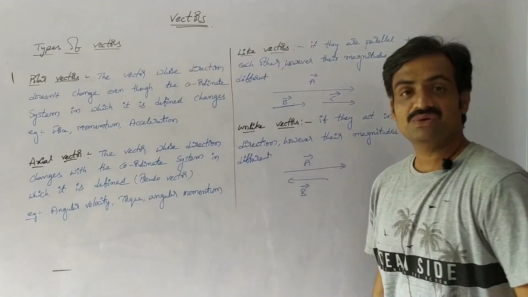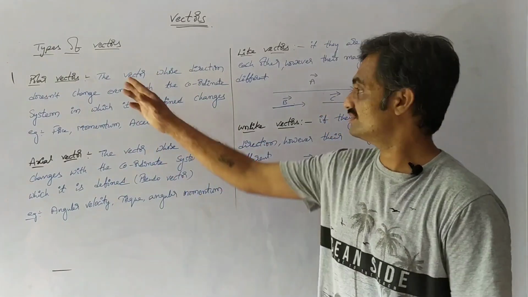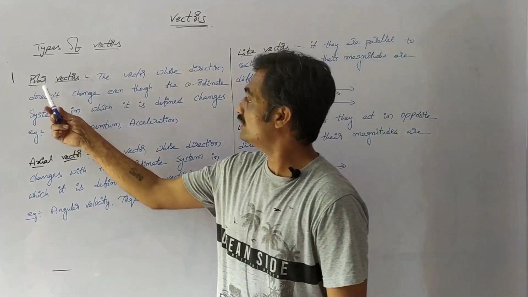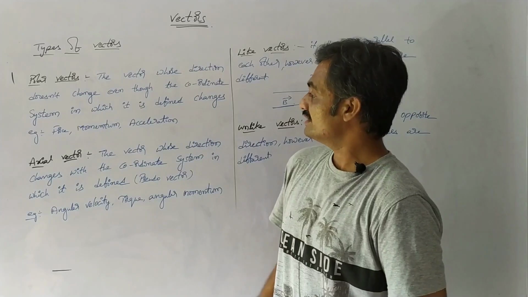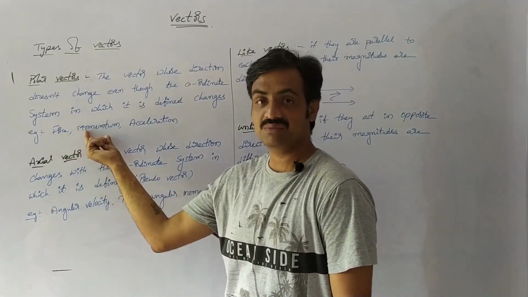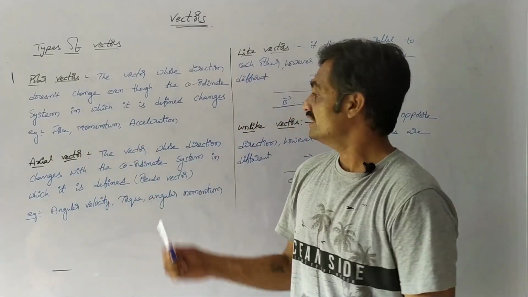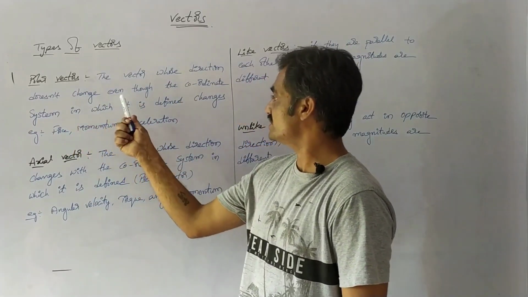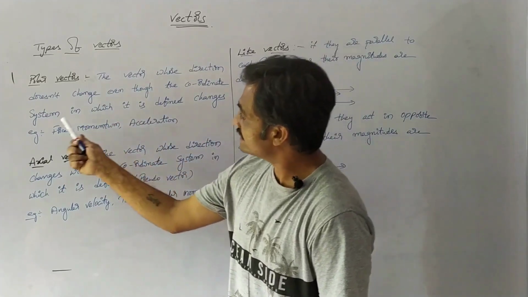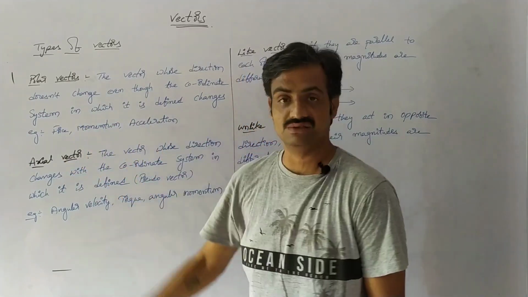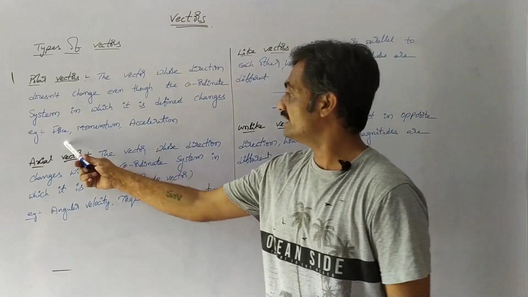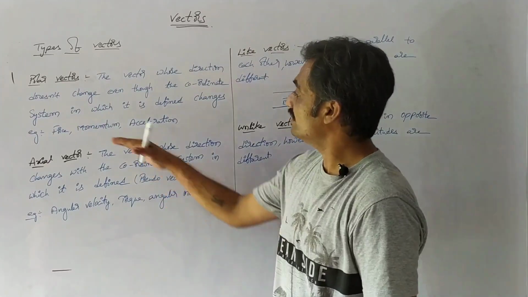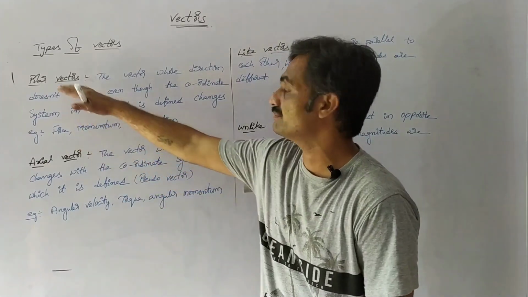Now we are going to discuss types of vectors. There are different types of vectors. The first vector is a polar vector. Let us consider an example such as force or momentum or acceleration. Observe the definition: the vector whose direction does not change even though the coordinate system in which it is defined changes. Means if the force is defined based on some coordinate system, and the coordinate system changes but the force does not change, that represents a polar vector.